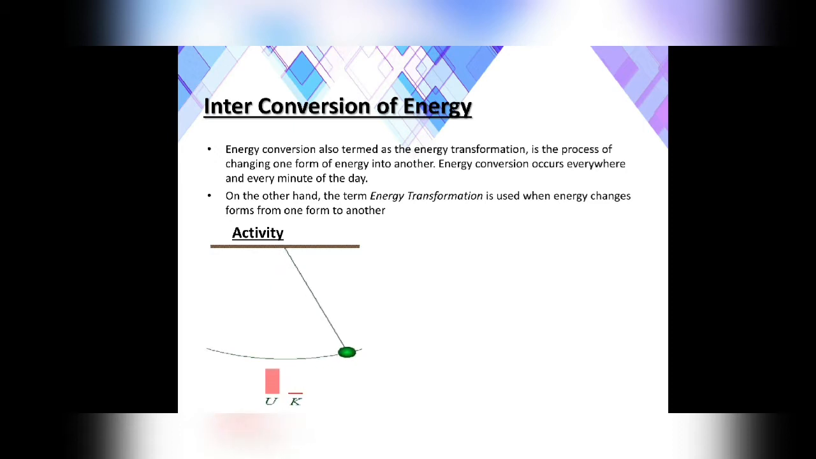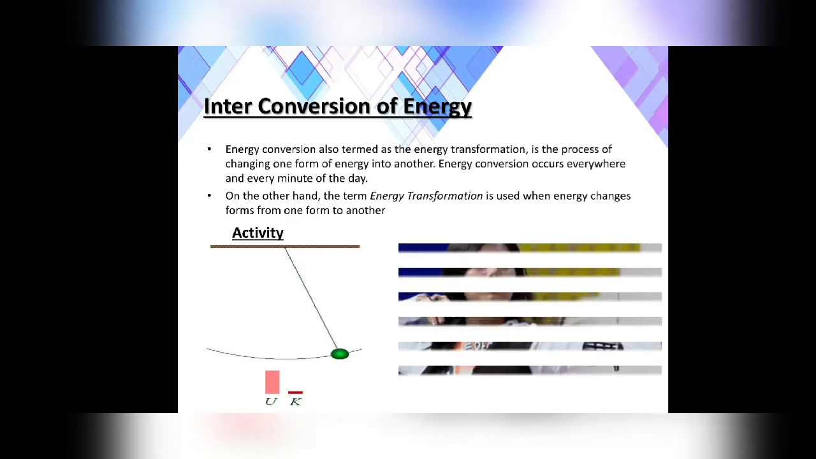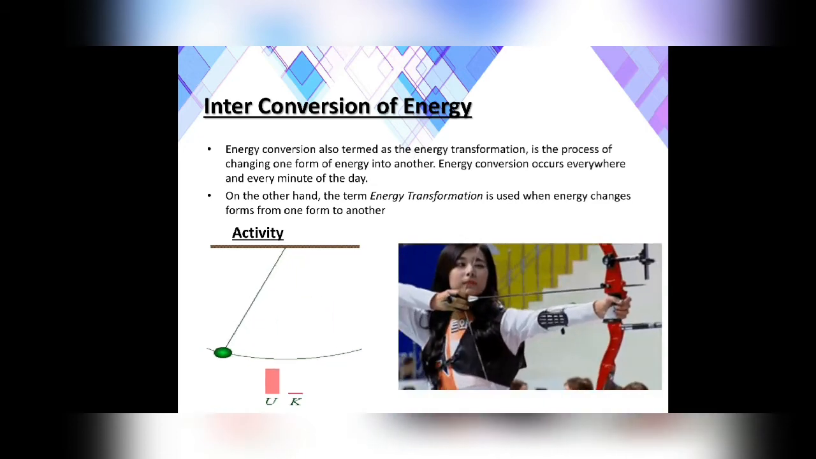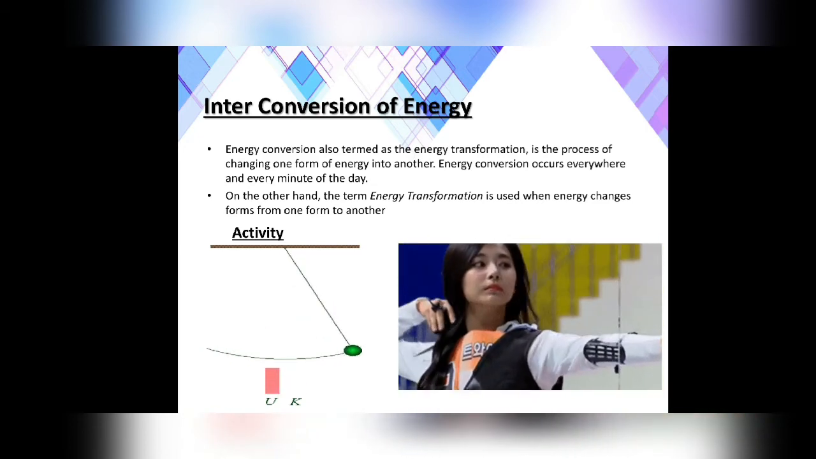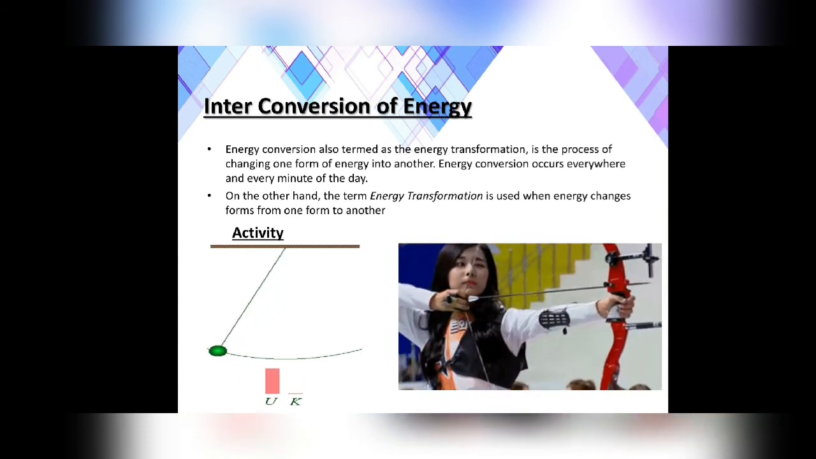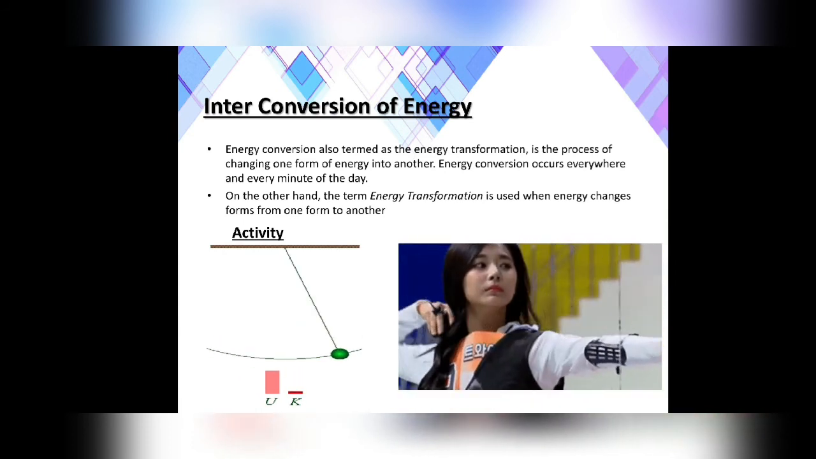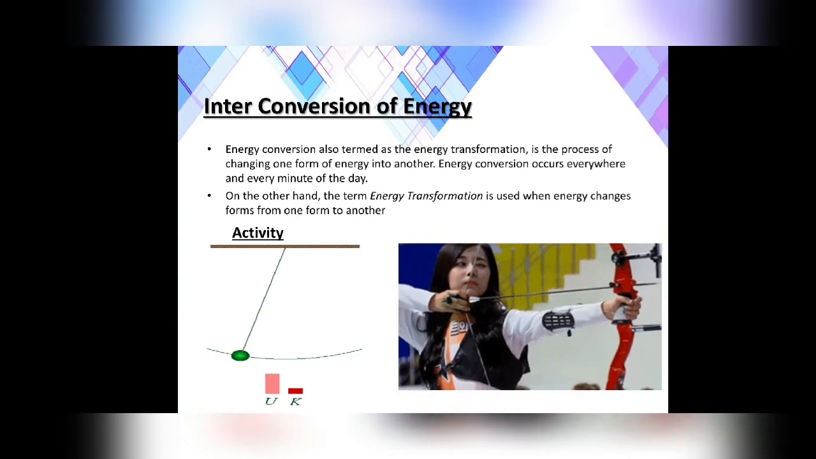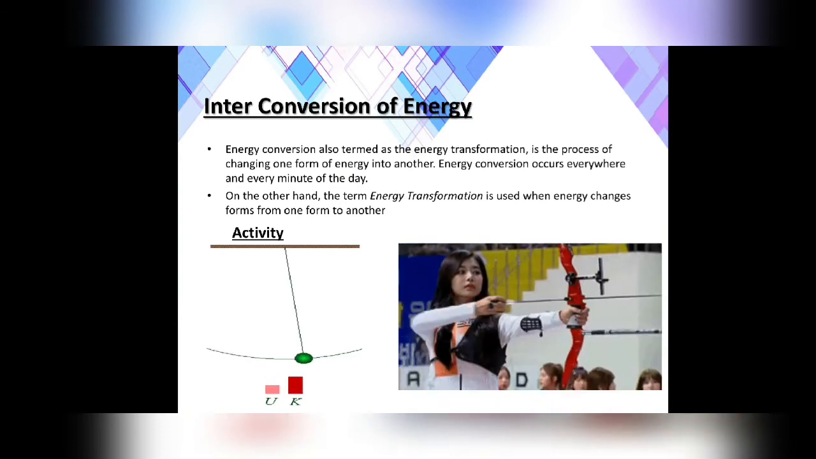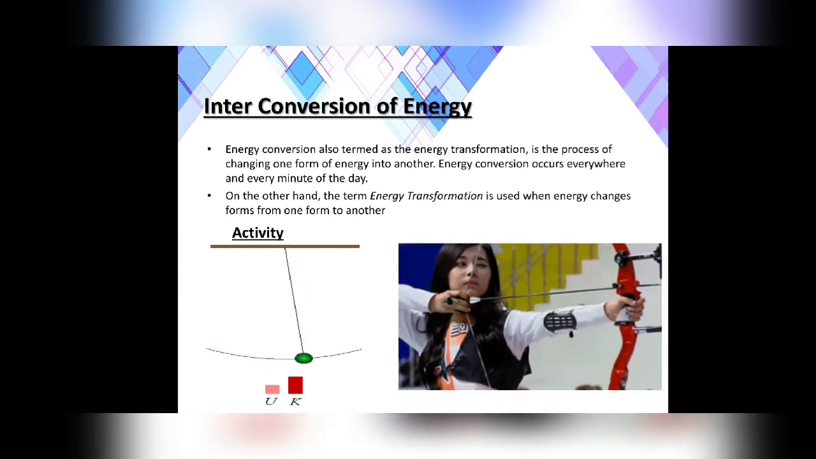Once again, when it goes to the extreme position, potential energy increases and kinetic energy becomes 0. When it is released from the extreme position, again the kinetic energy increases and potential becomes 0. So this is how the energy is always converting. One form is converted into the other form. In the same way, here you can see the bow and the arrow.